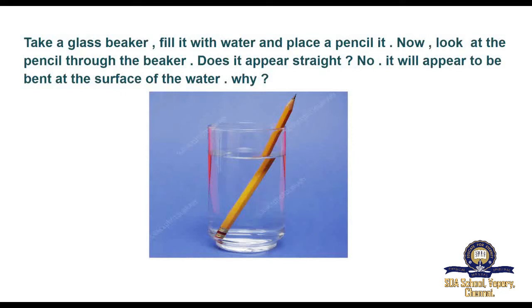Because the light rays actually travel from the water, that is a denser medium, into the air, that is a rarer medium. As you saw earlier, when a light ray travels from a denser medium to a rarer medium, it is deviated from the straight line path. So the pencil appears to be bent when you see it through the glass of water.